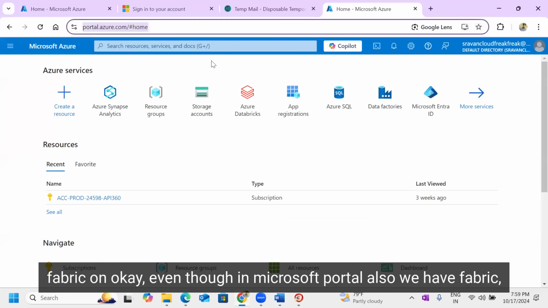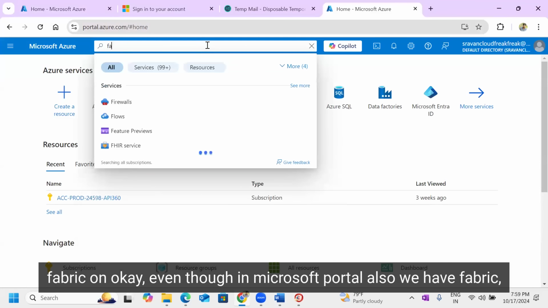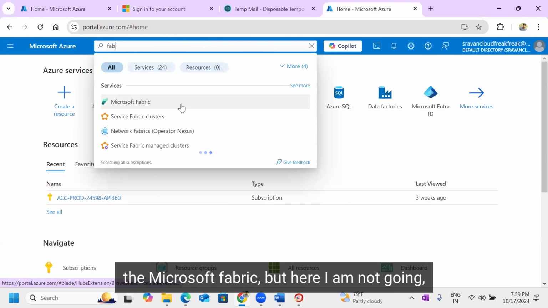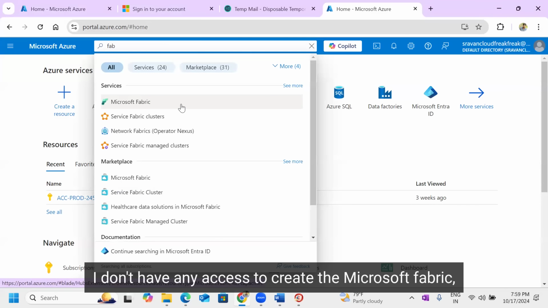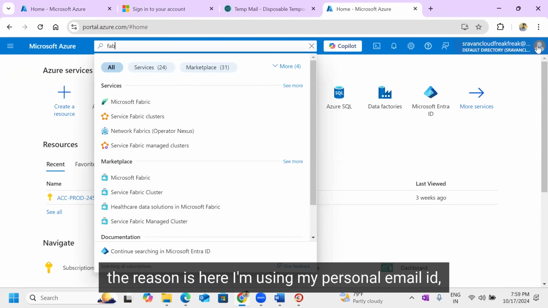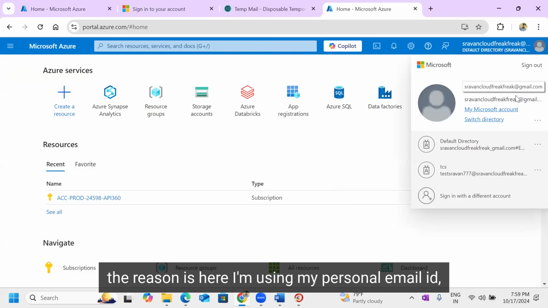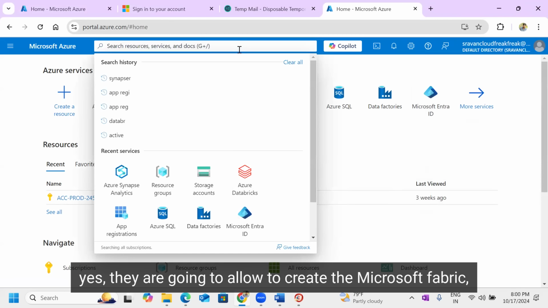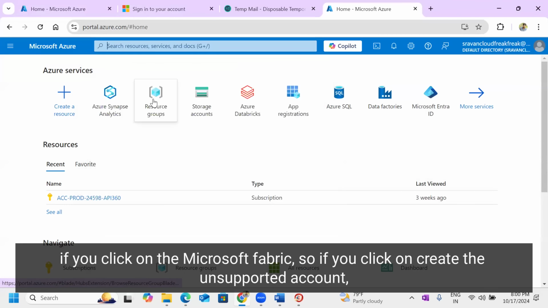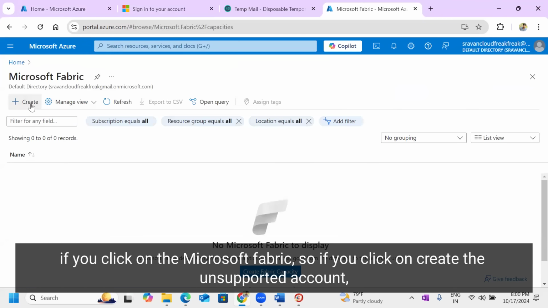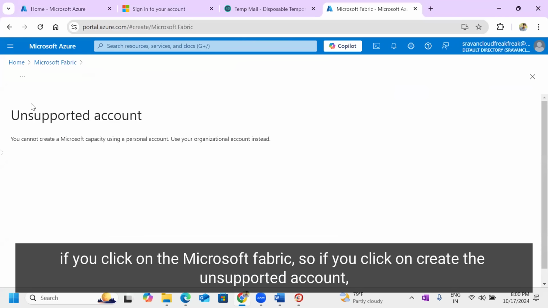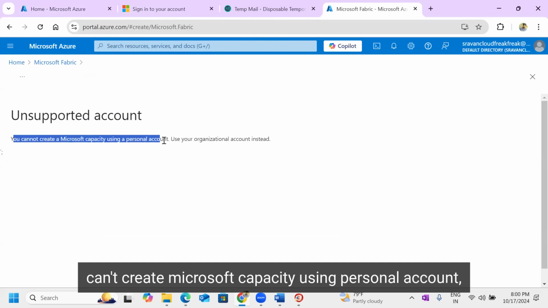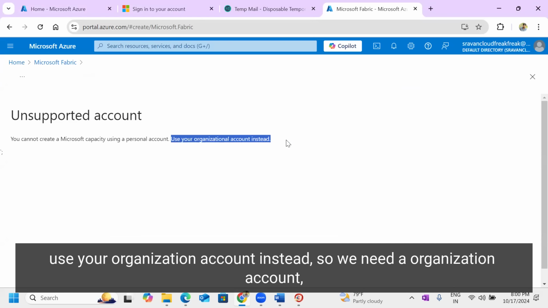Even though the Microsoft portal also has Microsoft Fabric, I don't have access to create it here, because I'm using my personal Gmail ID. If you have a domain ID like tcs.com, they will allow you to create Microsoft Fabric. If you click create, it says the account is unsupported: you can't create Microsoft capacity using a personal account. Use your organization account instead.